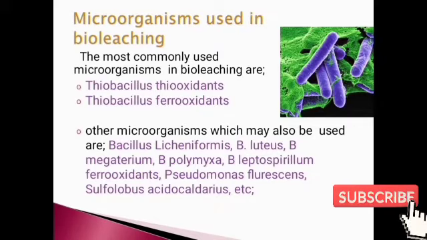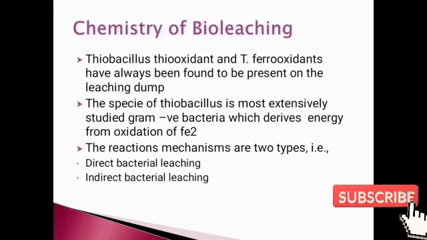Next one is what are the microorganisms used in bioleaching? The most commonly used microorganisms in bioleaching are Thiobacillus thiooxidans and Thiobacillus ferrooxidans, and other microorganisms are also used such as Bacillus licheniformis, B. luteus, B. megaterium, B. polymyxa, Leptospirillum ferrooxidans, Pseudomonas fluorescens, Sulfolobus acidocaldarius.